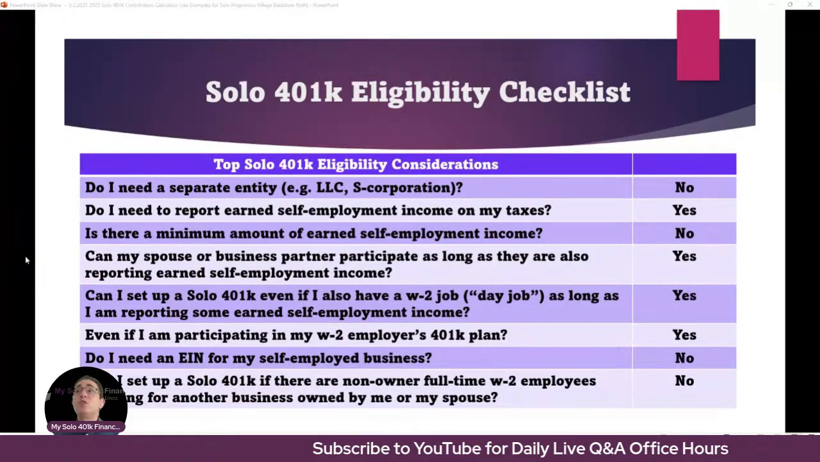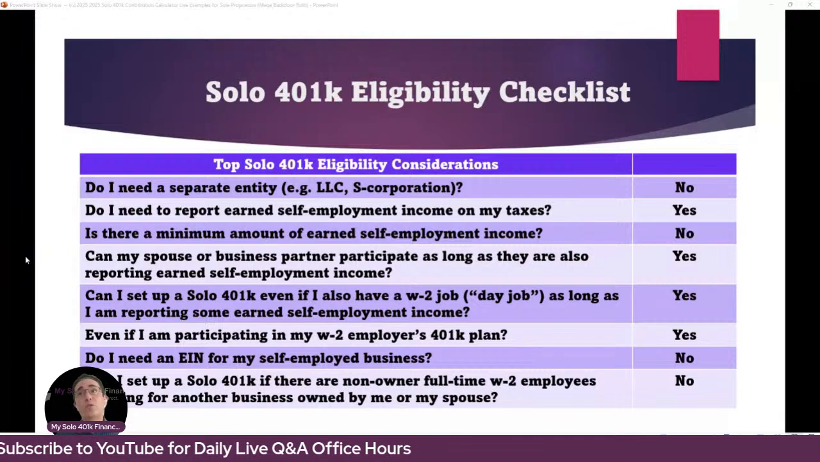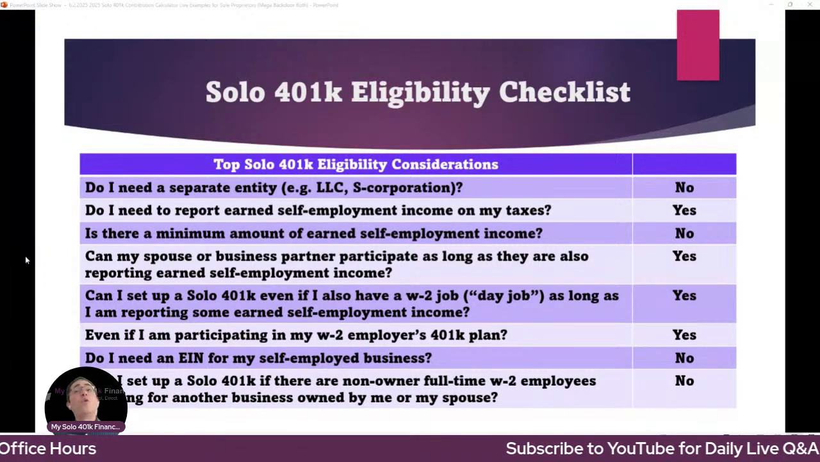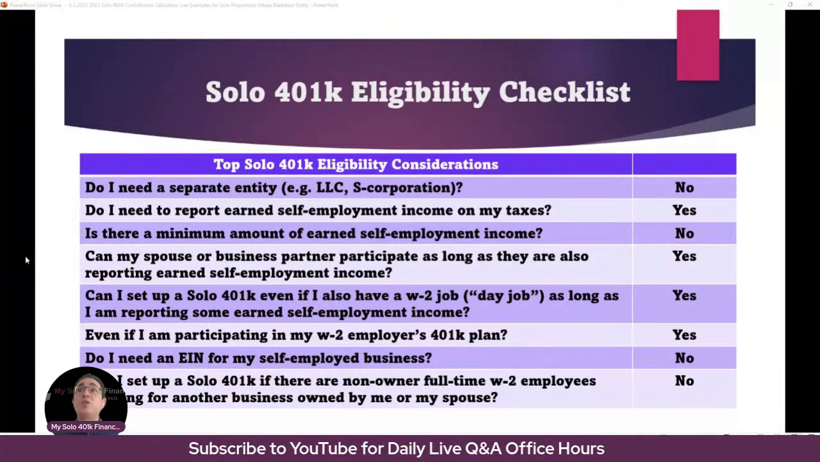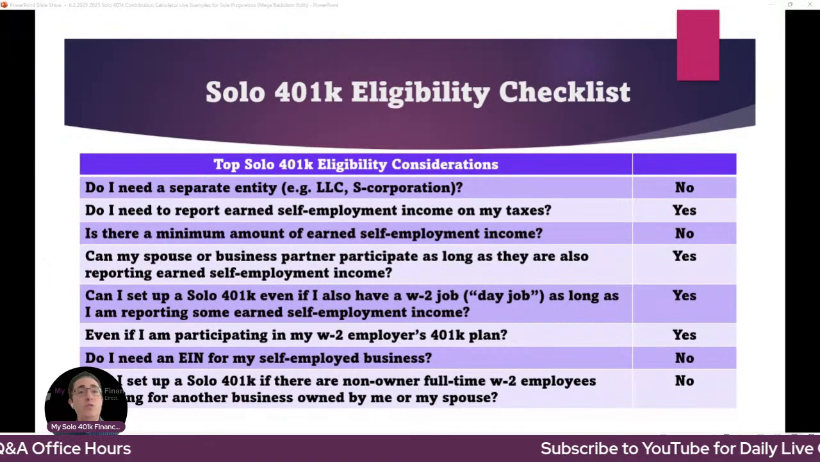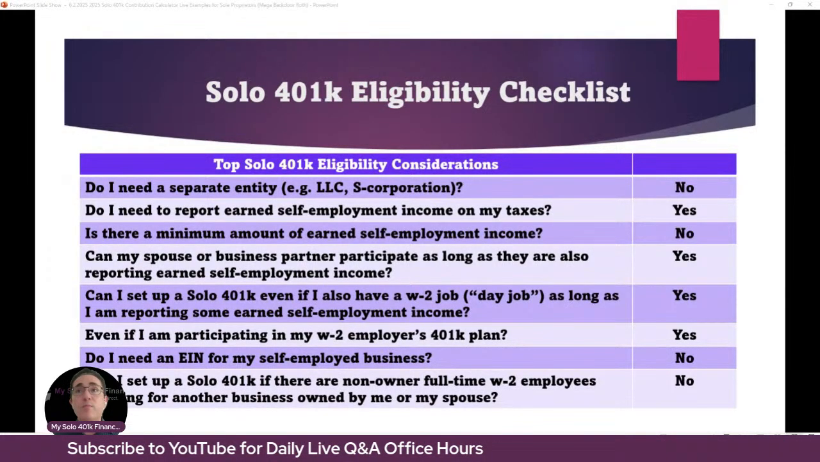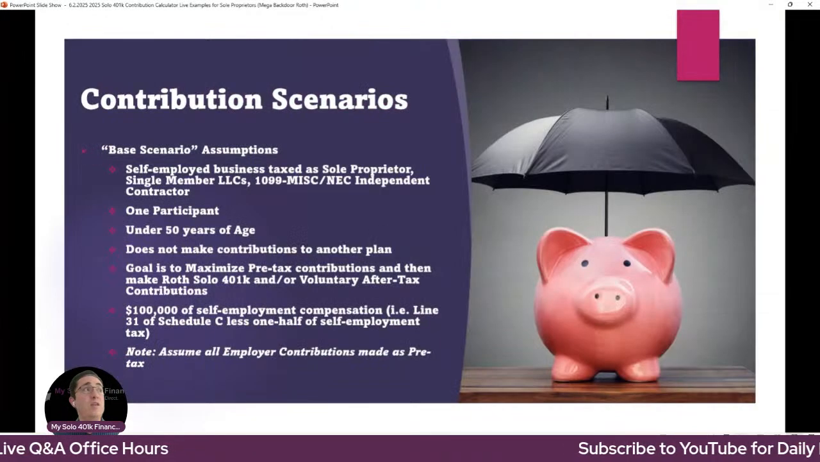Your spouse or business partner may participate as long as your spouse or business partner are reporting their own earned self-employment income, such as their own Schedule C or their own W-2 or their own line 14 K1 income in the case of a business taxed as a partnership. You can set up a solo 401k even if you have a W-2 day job, even if you participate in your W-2 employer-sponsored plan, as long as you've got that separate earned self-employment income with no non-owner, non-spouse, full-time W-2 employees working for any business owned by you or a spouse, if any.